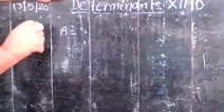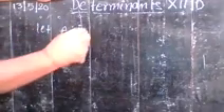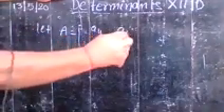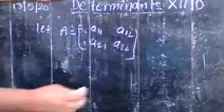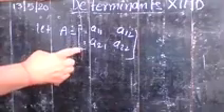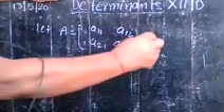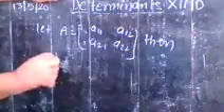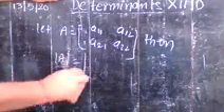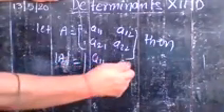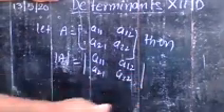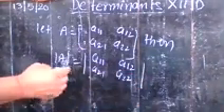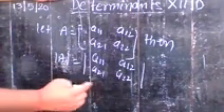Let A = [A11, A12; A21, A22]. Then the determinant of A can be written as |A11 A12; A21 A22|. You can write the determinant of order 2 in this way.